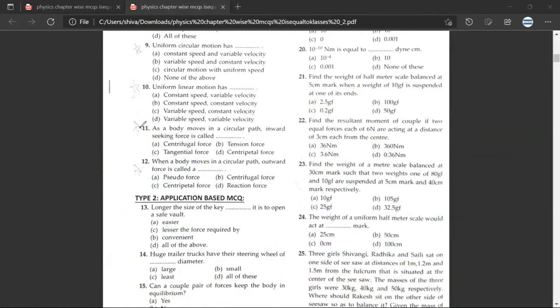Great, sir. So question number 11. As a body moves in a circular path, the inward-acting force is called centripetal force. D. Shabash. D. So again, the stone example: when I'm moving this stone in this direction, I have to apply a centripetal force, otherwise the stone won't move in a circle. Mr. Sivang, any doubt? No doubt, sir.